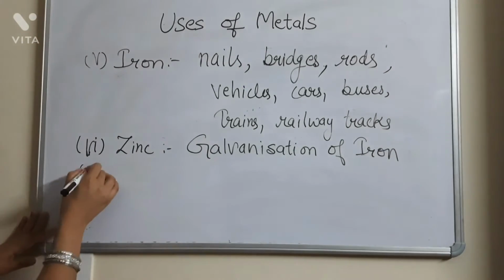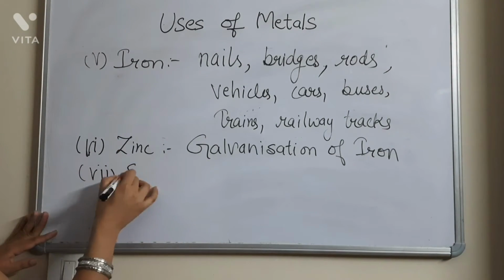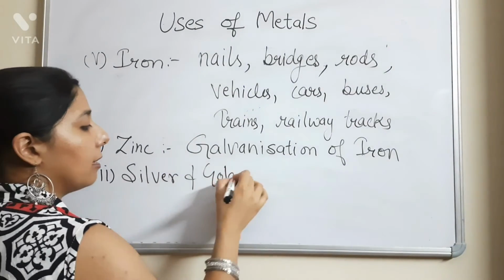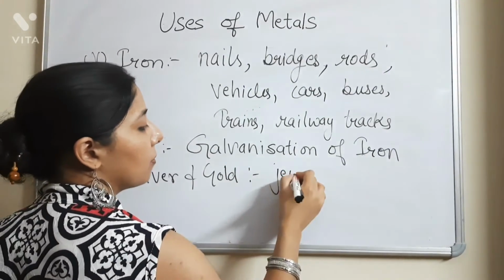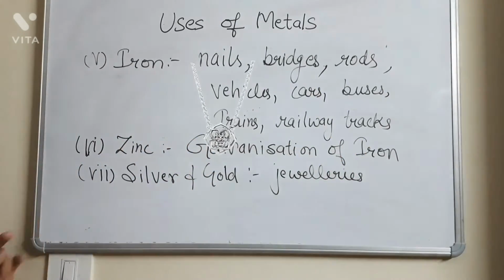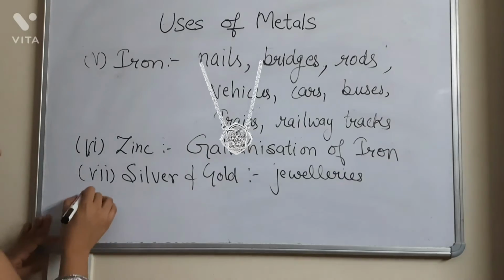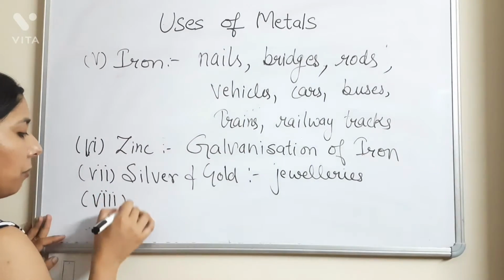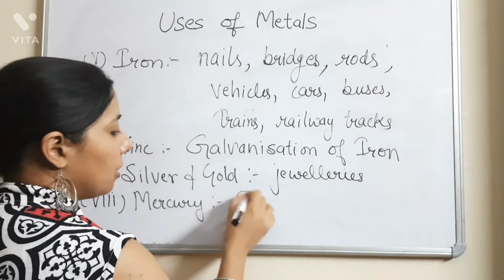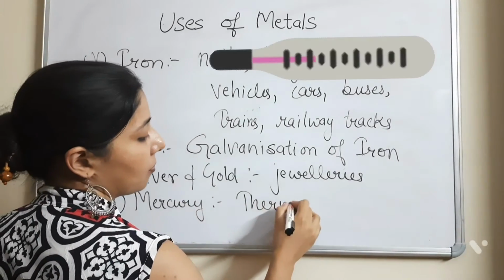Now next, point number 7, the use of silver and gold. This is a very obvious use. Yes, you are thinking right. They are used in making jewellery. And the next and final use is the use of mercury. Mercury metal is used in thermometers.